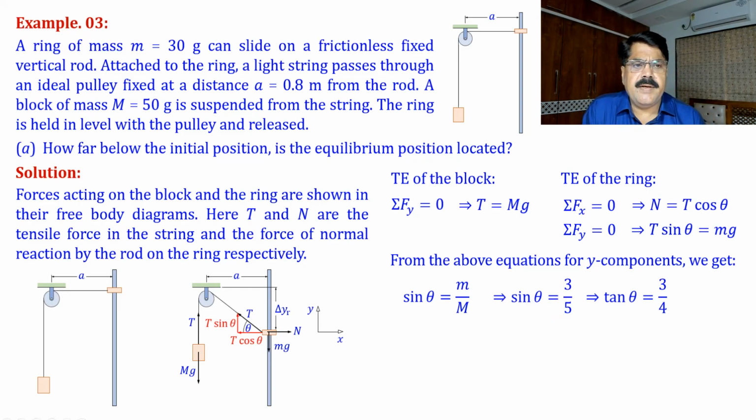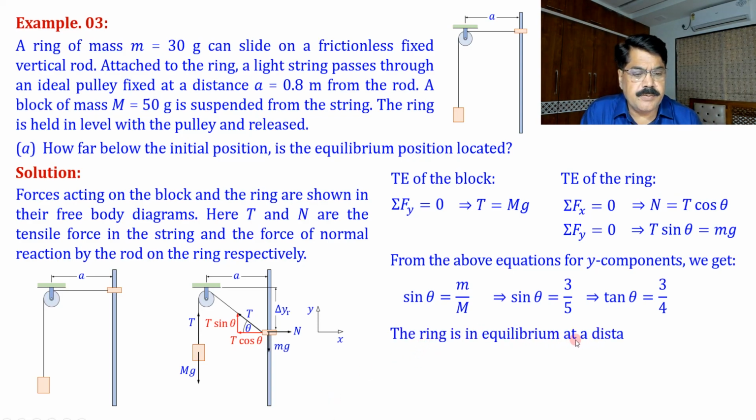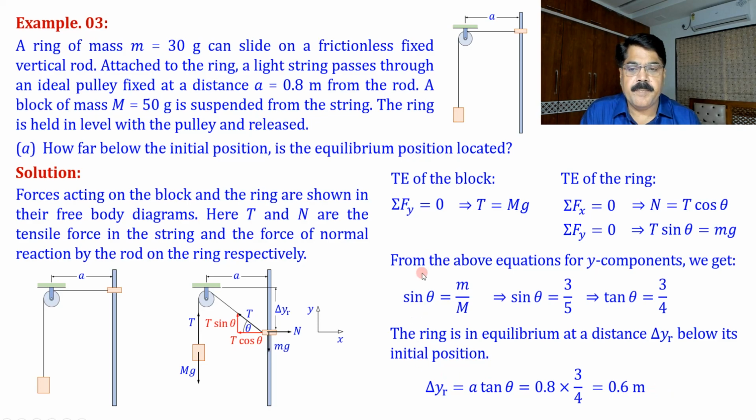So what we can say, the ring is in equilibrium position at a distance delta yr below its initial position, and this delta yr will be equal to a tan theta. Substitute in values, 0.8 into 3 by 4, we get 0.6 meter. So from the initial position, 0.6 meter below is the equilibrium position.